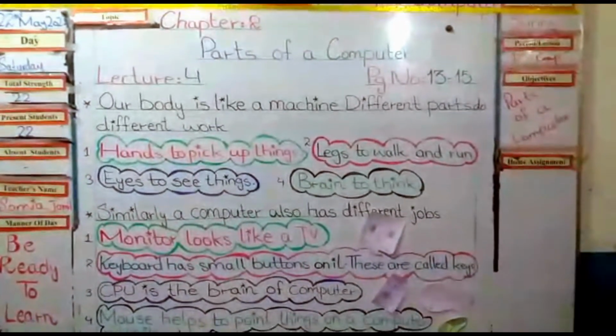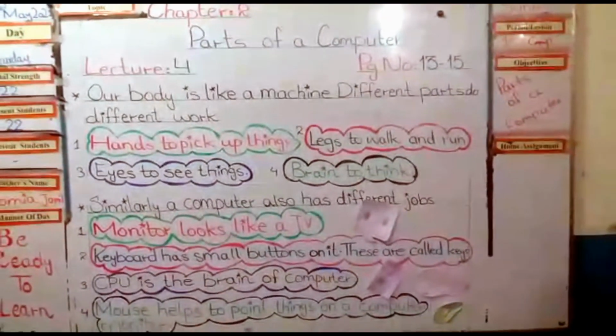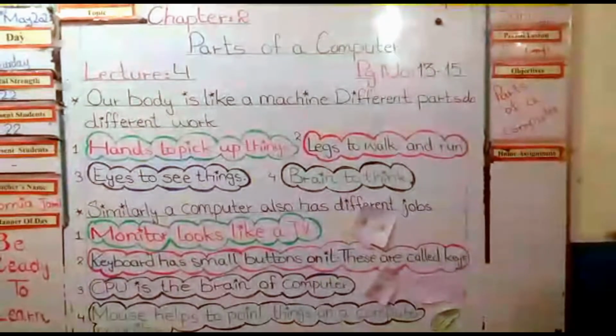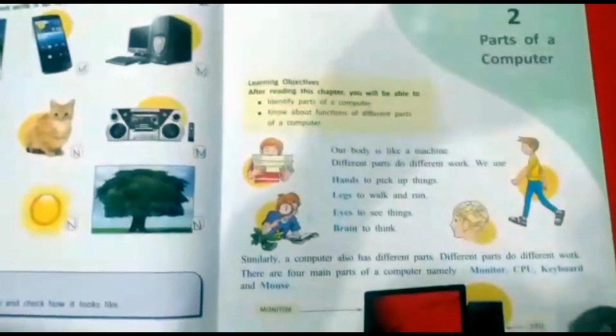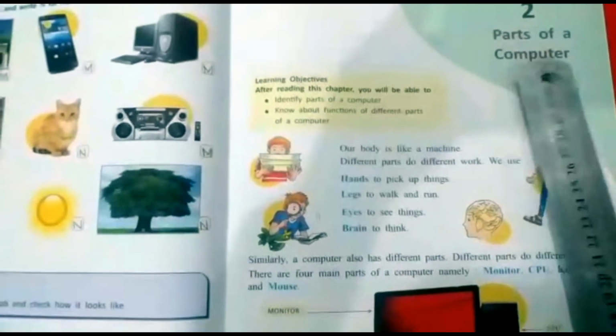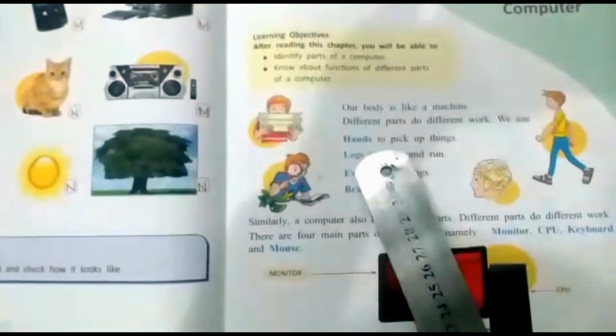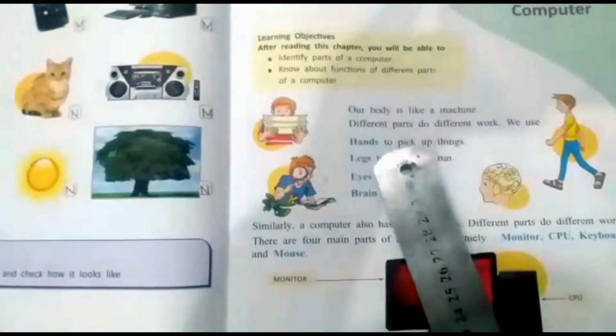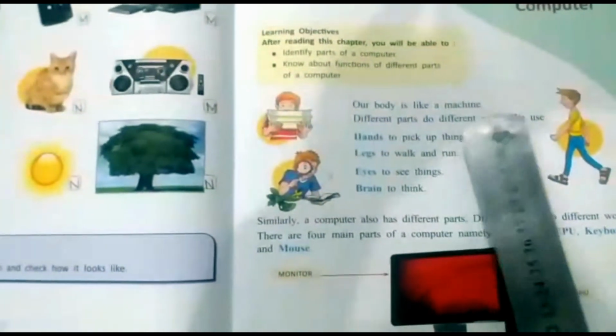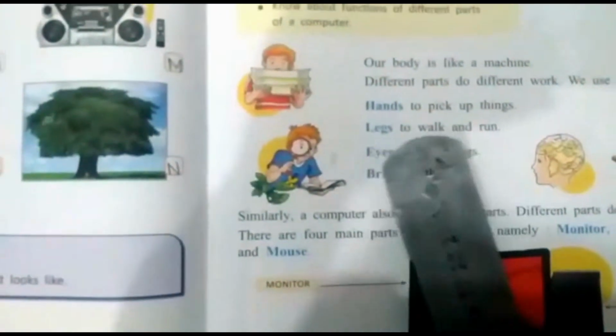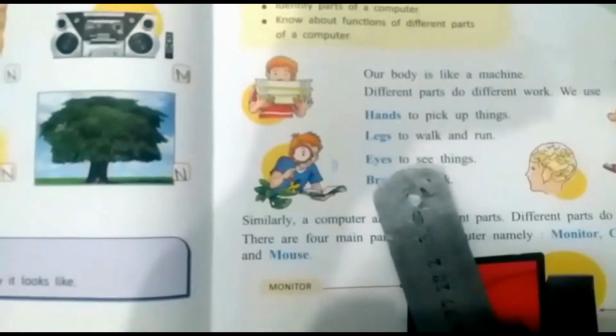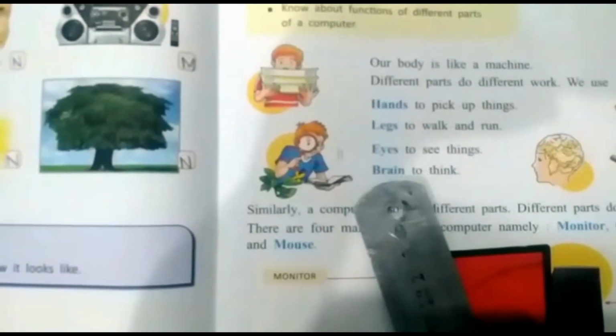Now come to your computer books. Now we will start our reading. Chapter 2, parts of a computer. Our body is like a machine. Different parts do different work. We use hands to pick up things, legs to walk and run, eyes to see things, brain to think.